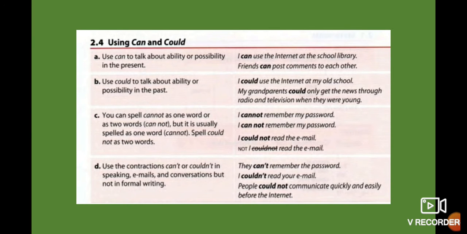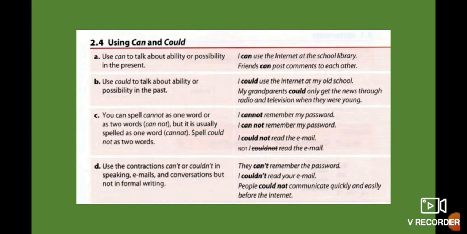Now use can to talk about ability or possibility, but this one is in present. You use could to talk about ability or possibility, but this one is in the past. You can spell cannot as one word, or maybe as two words, can not. You notice the difference, but it's usually spelled as one word. The majority of the time we use that form.